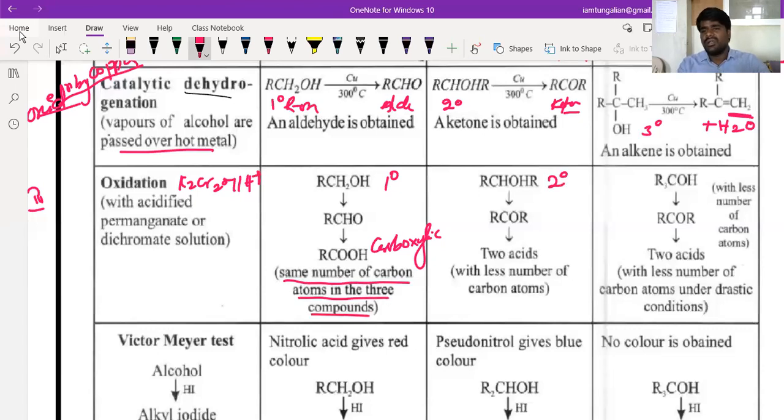Whereas secondary alcohol will first be converted into ketones, beta. If you strongly heat it, if you subject it to drastic conditions, it may be converted into carboxylic acid with fewer carbons. Are you getting it? If you are talking about the tertiary, generally tertiary will not react. However, if you subject it to drastic conditions, what happens, beta? It will be further converted into ketone, beta. So this is a third distinction.